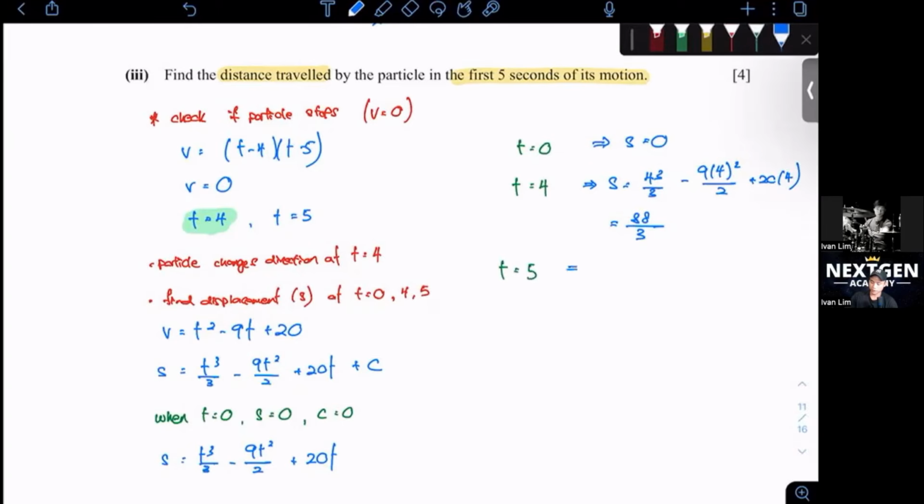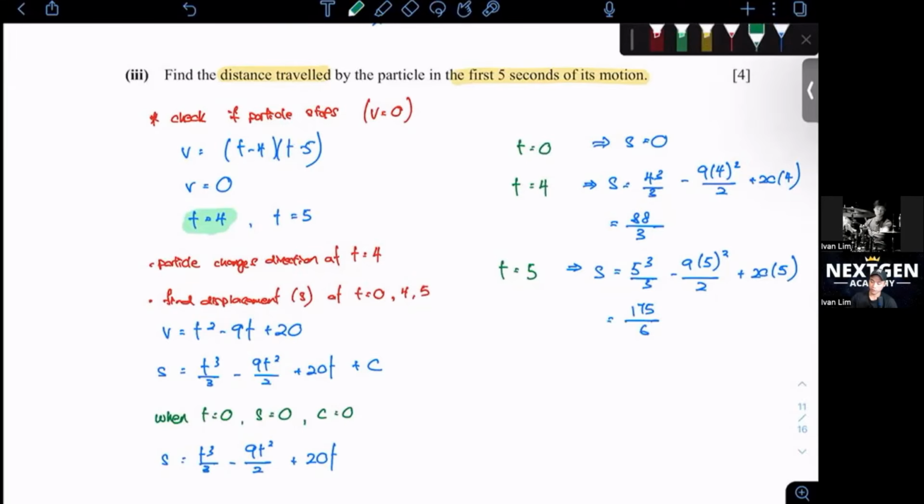Third one, at t equals 5. So s equals 5 cubed over 3 minus 9 times 5 squared over 2 plus 20 times 5. This will give you 175 over 6. So this is the position of the particle. It might be easier for you to read in decimal places, otherwise you can just use it in fraction like this.